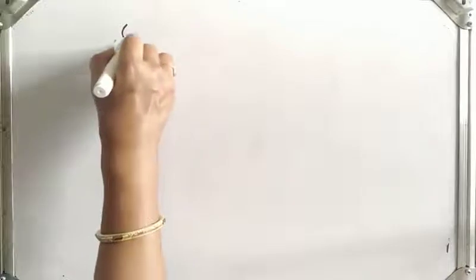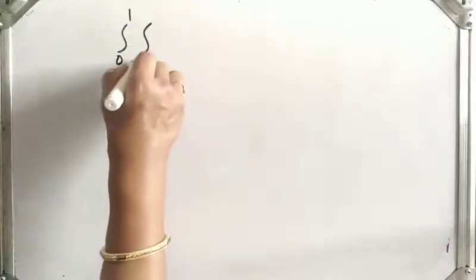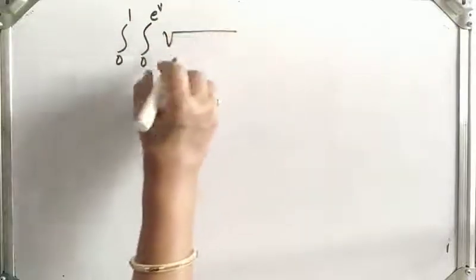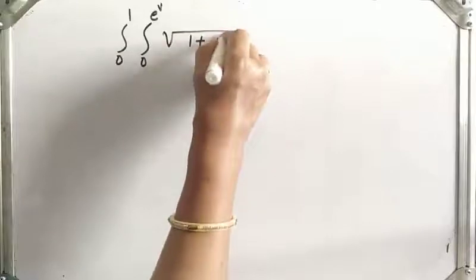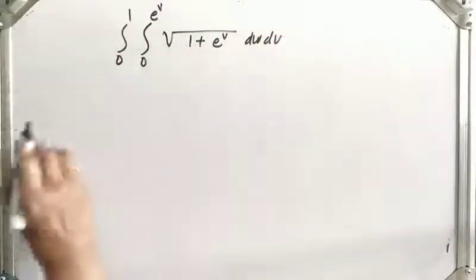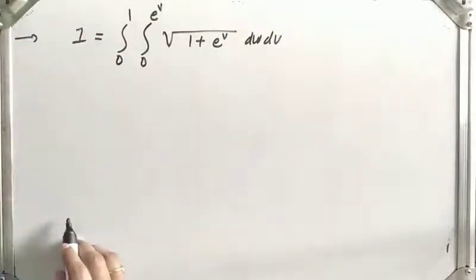Next example, evaluate the double integral from 0 to 1, from 0 to e raised to v, of square root of 1 plus e raised to v, dw dv. So in the solution, let I be equal to this given integral.